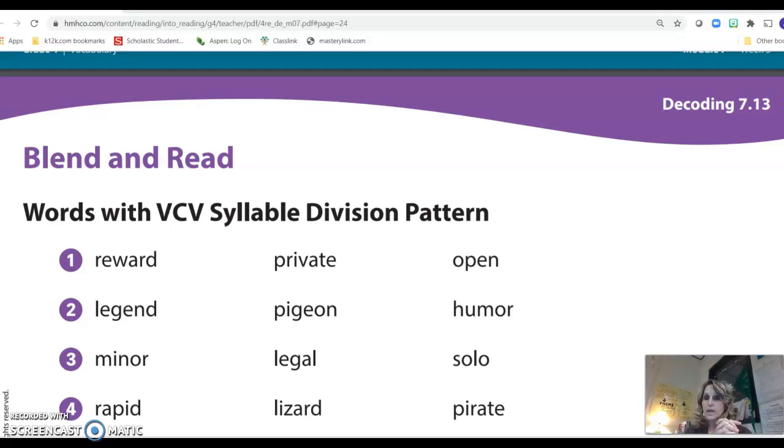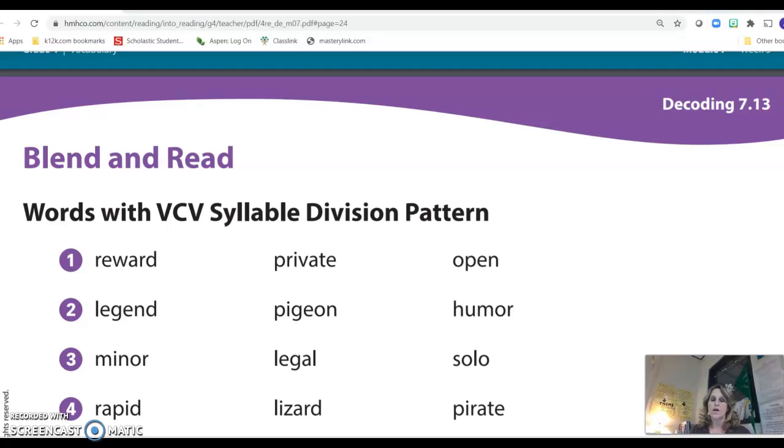Next word, open, open. Two syllables again. O being the first syllable, open. O is a long sound, so we would put the line after the O in front of the P to break that word apart. Now we would move down to the next row of words.